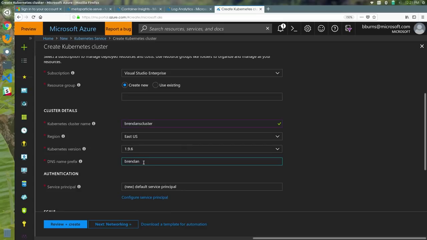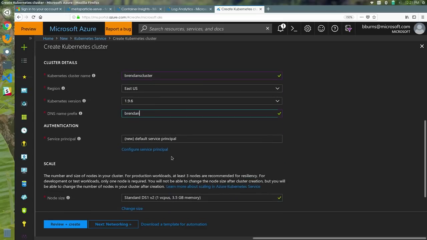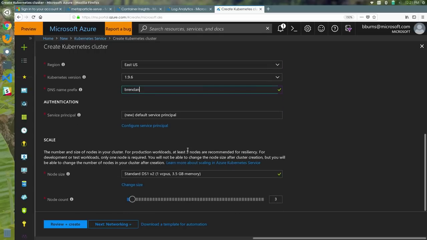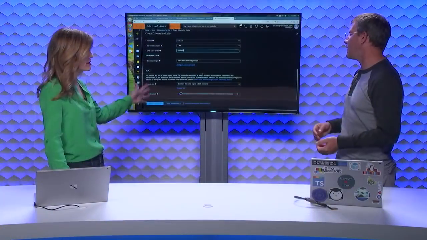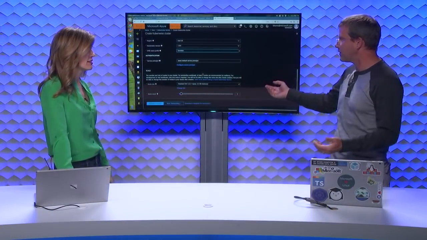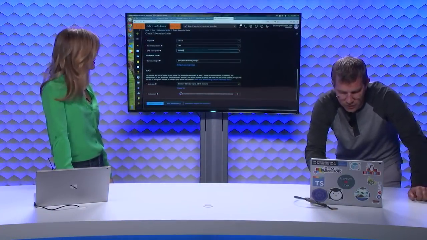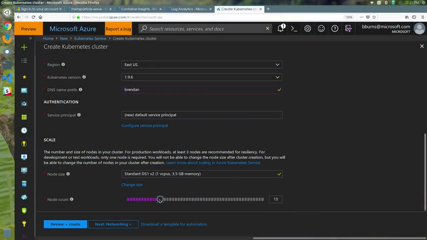And it does things like create the service principal for you that you need in order to create the cluster. So a lot of the things where people had gotten hung up in the past, we've done a bunch of work. And I'm not going to step through the entire wizard. People might get a little bit bored. But it gives you a lot of options for flexibility. Right, and pretty easy if you want to scale up the number of machines, you can scale the cluster size. There's a lot of different options for figuring out how to configure it to match your needs.